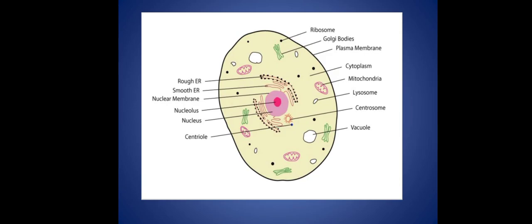In this slide, it is a diagram of an animal cell with all the cell organelles: ribosomes, Golgi bodies, mitochondria, then cytoplasm, nucleus. In the previous slide, we have read all about this.